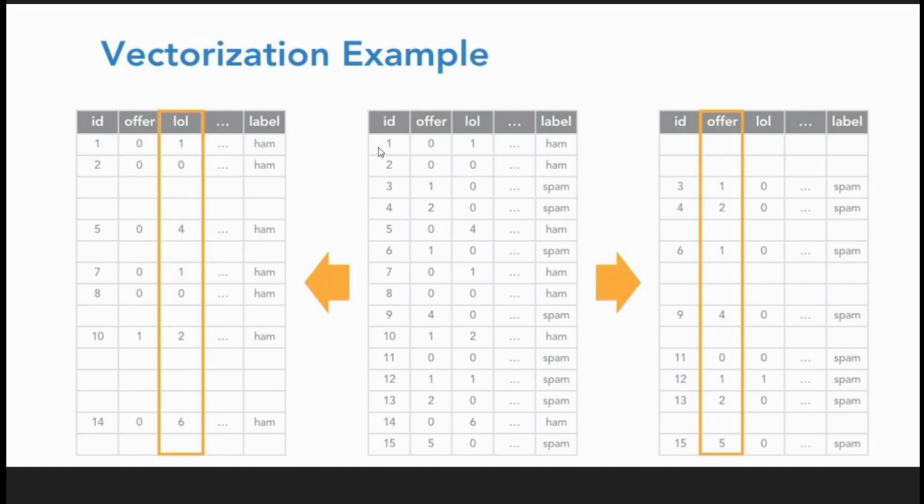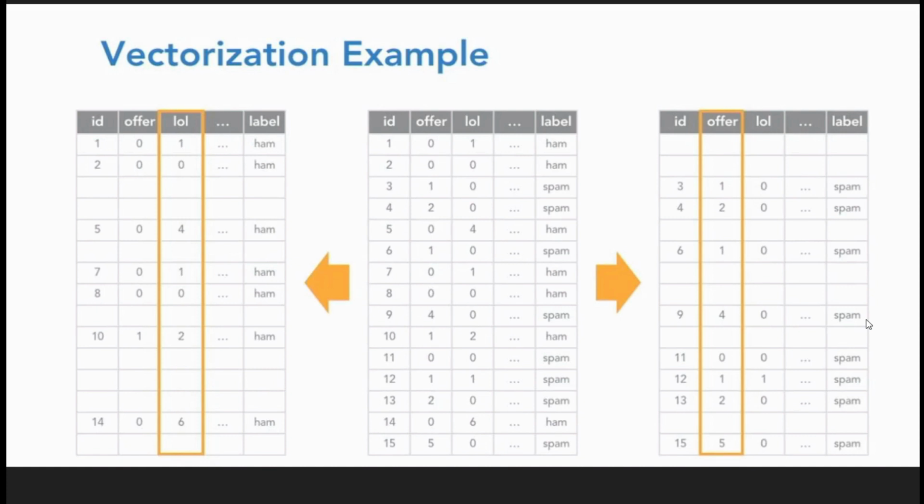For example, let's consider that in our first sentence there is no occurrence of offer, but there is one occurrence of loan. The dot dot dot represents that there can be many such words. I am just giving you one example. So guys, what will machine learning do? Machine learning will make a relation. For example, suppose here I have separated both ham and spam outcomes. As you can see, machine learning has made a relation, like if there is more occurrence of the word lol, then it will be ham, or if there is more occurrence of the word offer, then it can be spam.